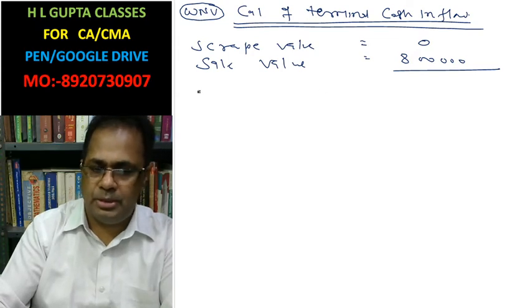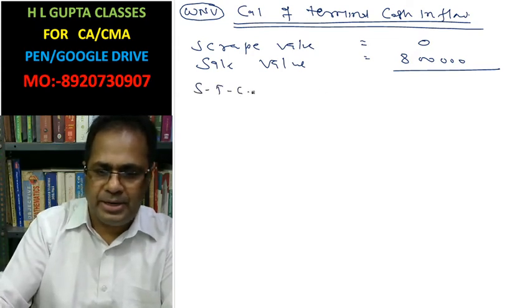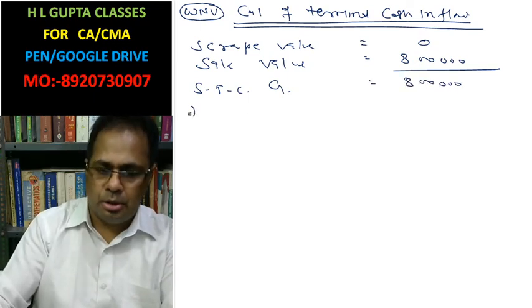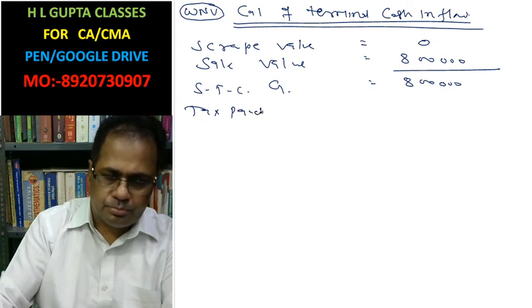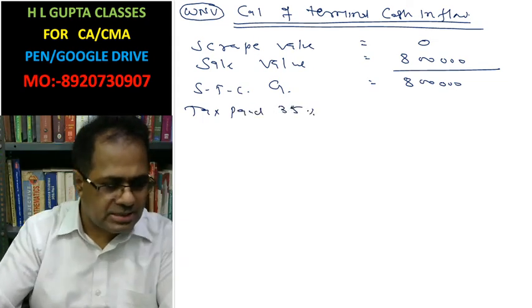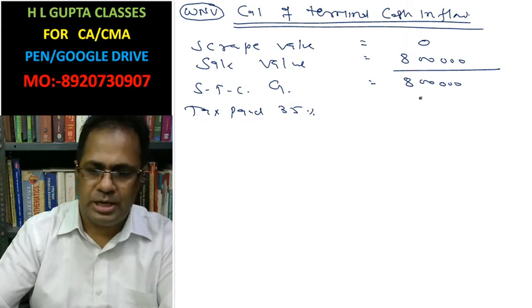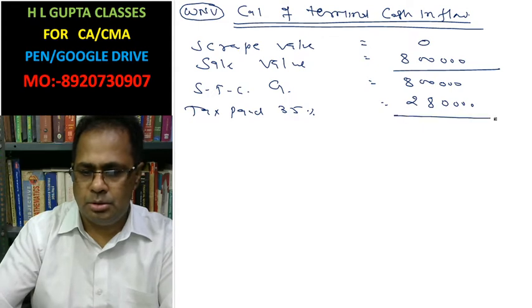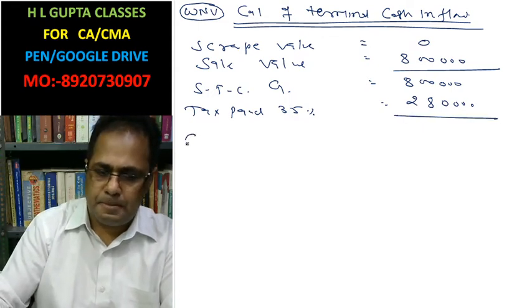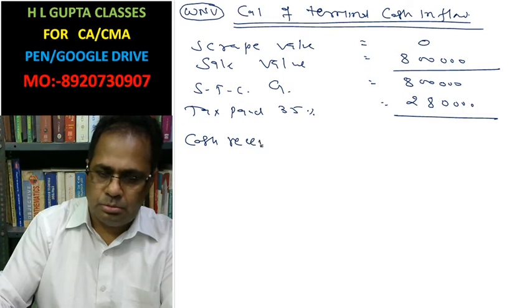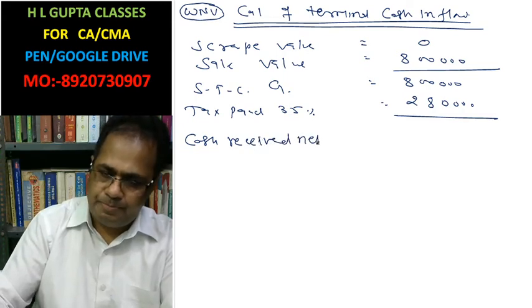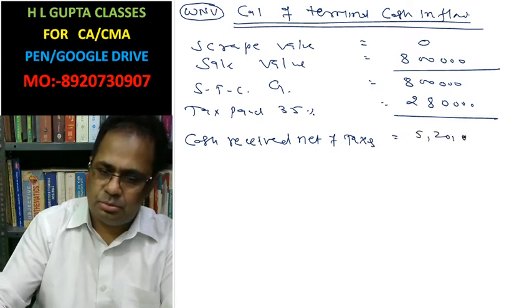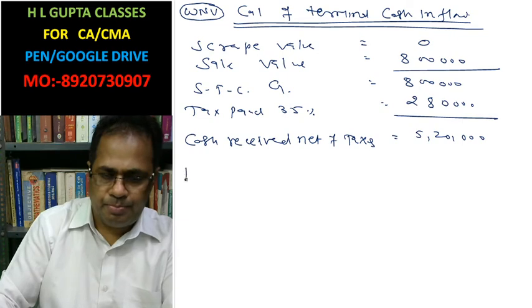The sale value is a short-term capital gain of rupees 8 lakh. Tax paid at 35% is 2,80,000. Cash received net of tax is 5,20,000.